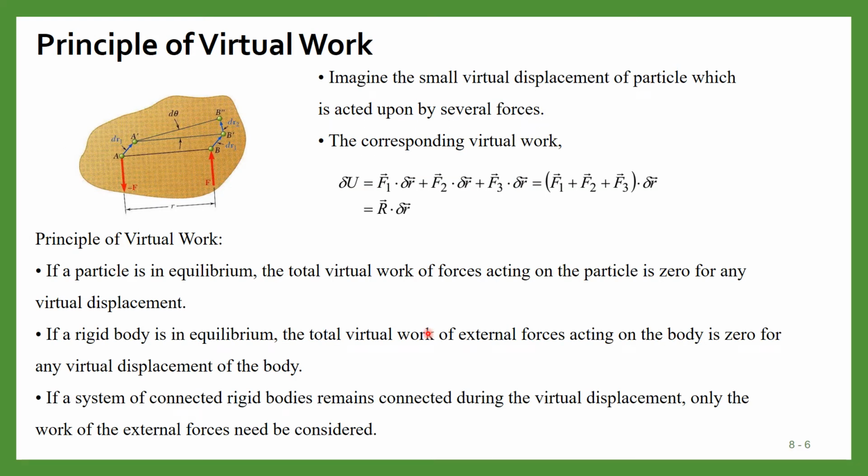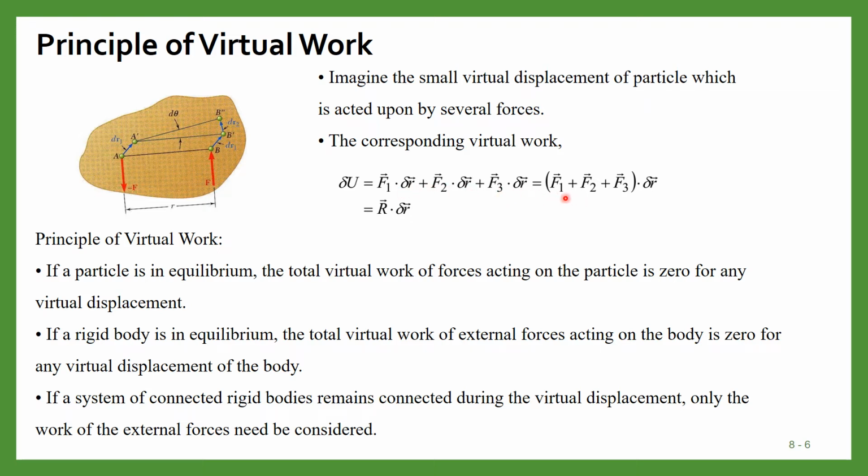Now what does the principle of virtual work say? Imagine a virtual displacement of particles which are acted upon by several forces. Suppose multiple forces are acting on the body. The corresponding virtual work will be F1 dot delta R plus F2 dot delta R plus F3 dot delta R. So we will consider the work from every force and then add them, and we will get the total corresponding virtual work.